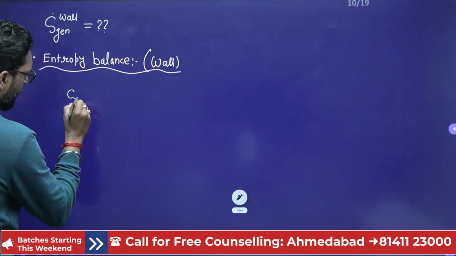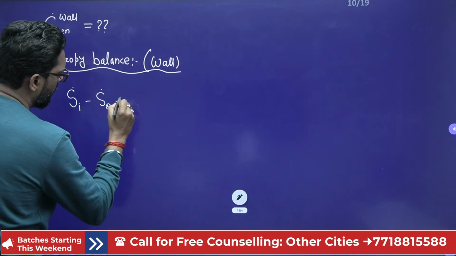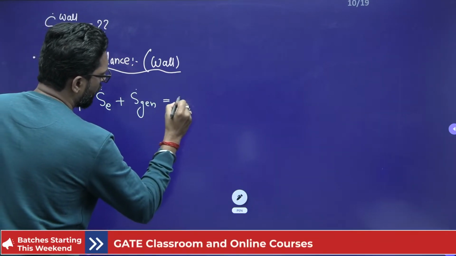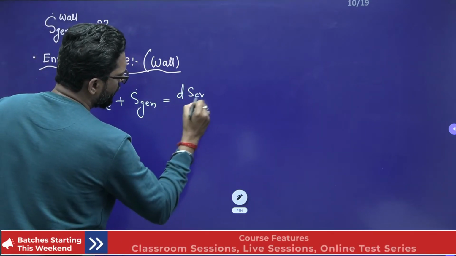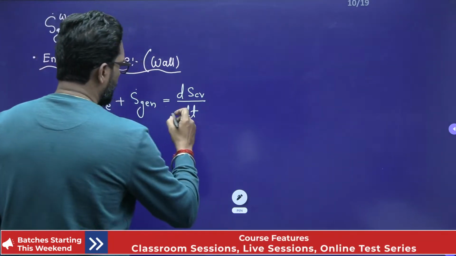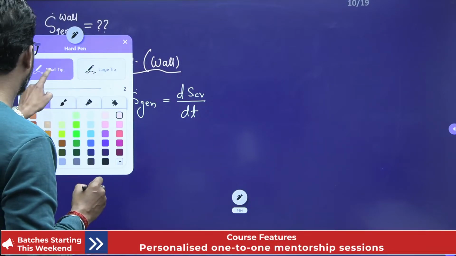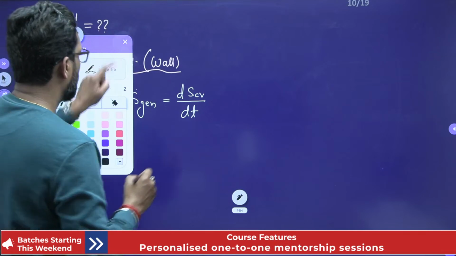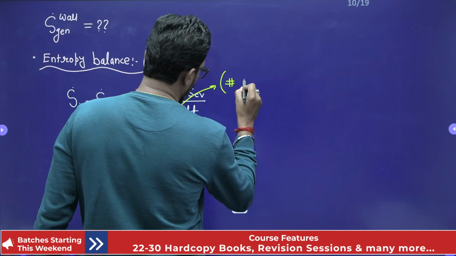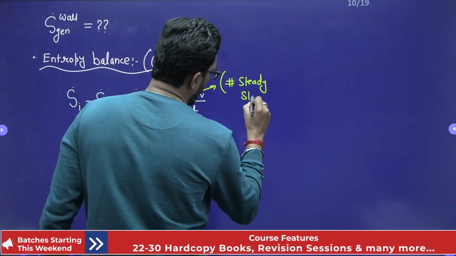S in minus S exit plus S generation is equal to dS CV by dt. Now my dear, this is 0. Why is this 0? Because steady state.